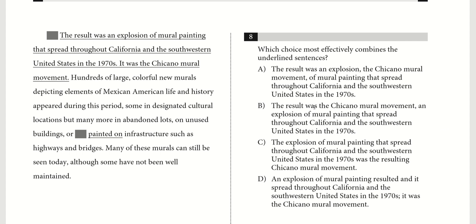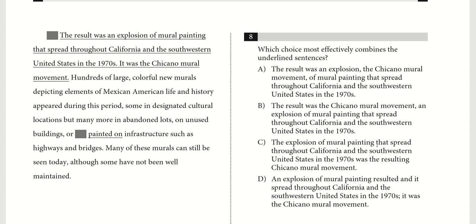It's the result was, okay, you have your subject, verb, boom, the name of the thing, and then comma, description of what it was. It's very straightforward, logically placed, and it flows better than A because A inserts the name in the middle of a description. So B's looking pretty good.